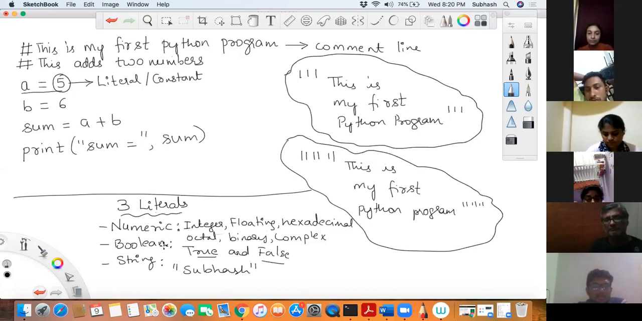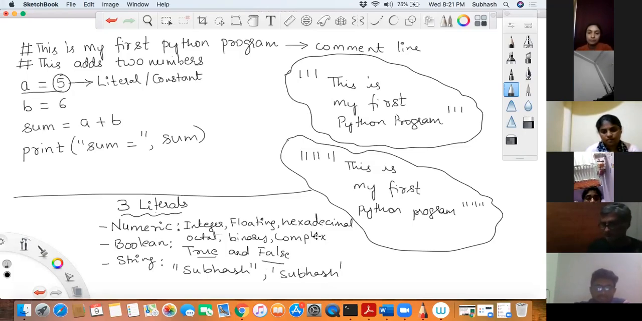Then what do you mean by Boolean? Boolean literals are two. One is true, the other one is false. I'll talk about it in more detail in some time. Then you have string. What is string? Anything that you write between your double quotes or single quotes, or within triple single quotes, or triple double quotes. All these become your string literals. Is that okay? I'm going very slow. I'll give you examples also for this.